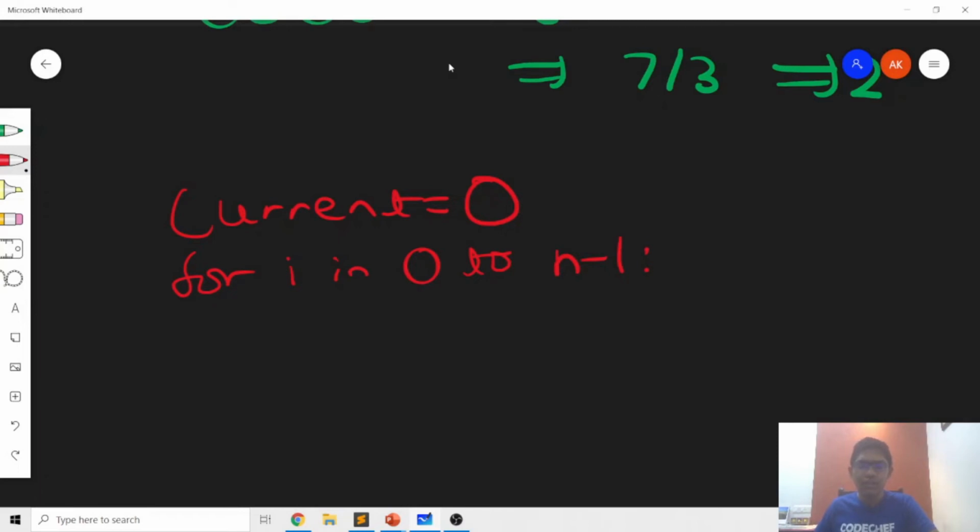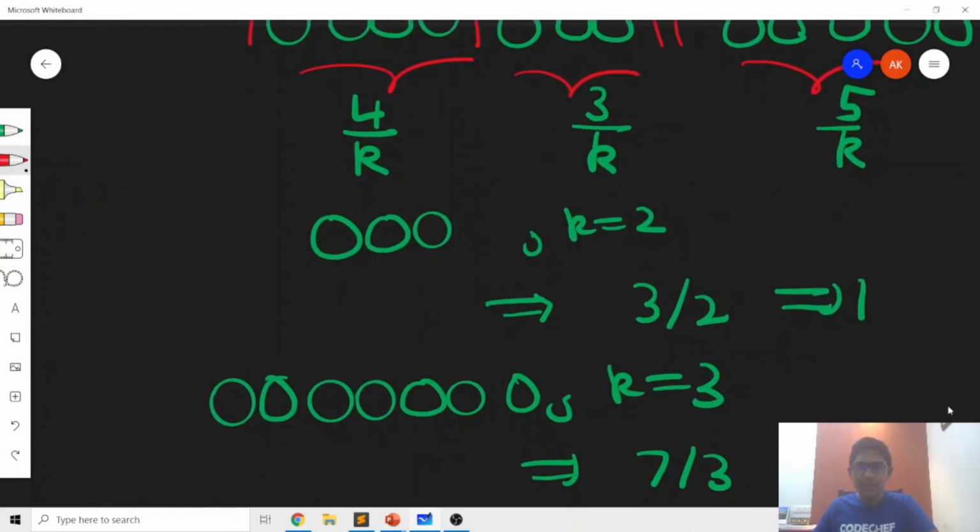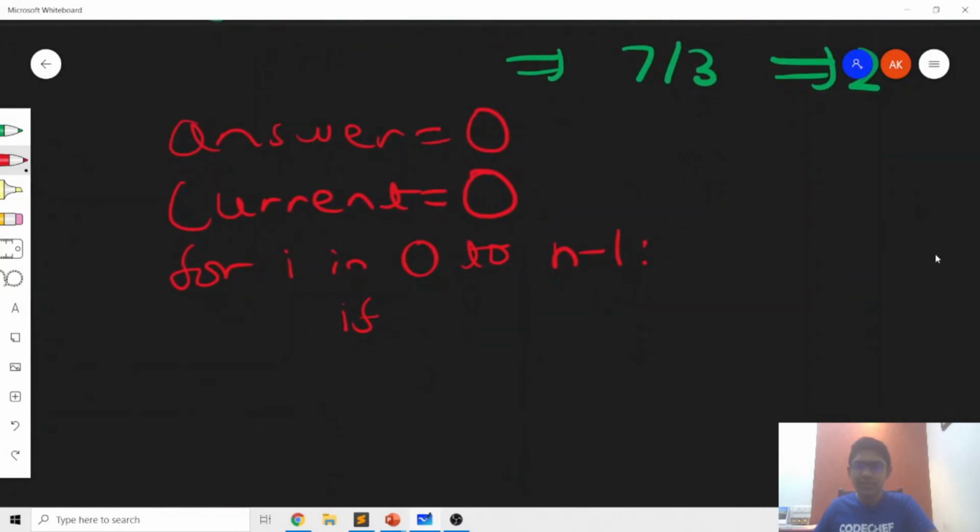So we'll go for all i in the range 0 to n, and we would keep track of how many consecutive zeros there are so far in the variable current, and the final answer would be represented in the variable answer. So answer represents the sum of the values of n by k, where n represents the sequence of consecutive zeros, and that's stored in the variable current.